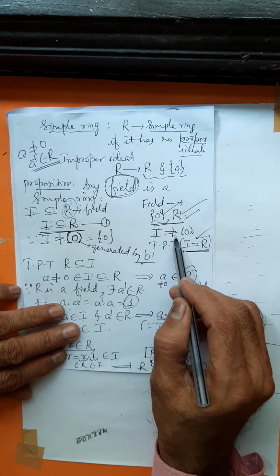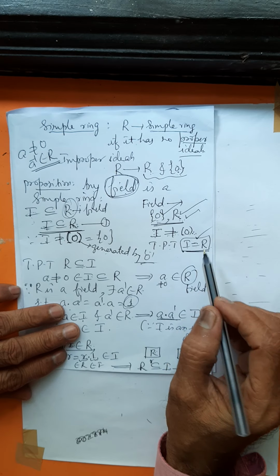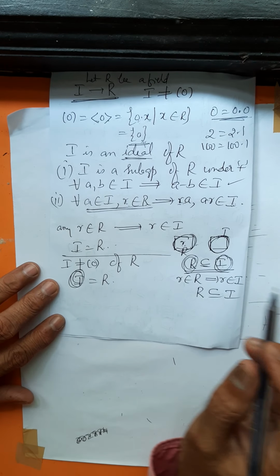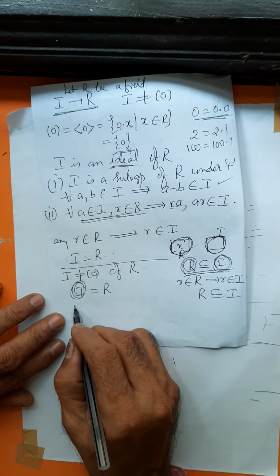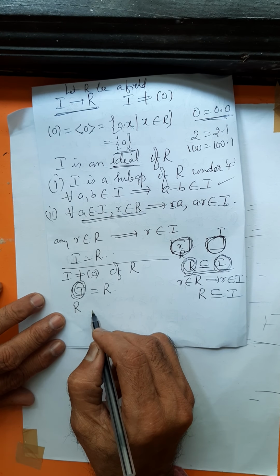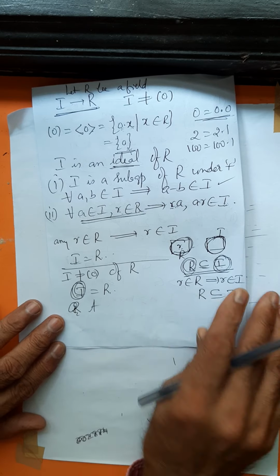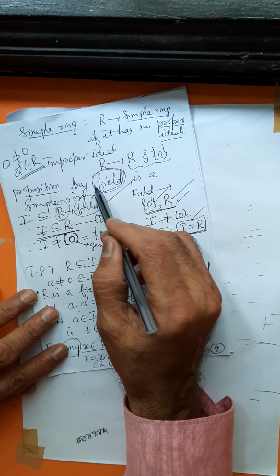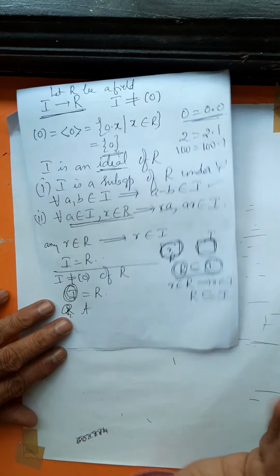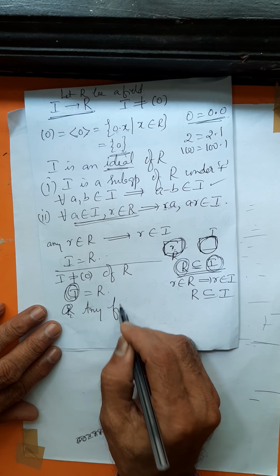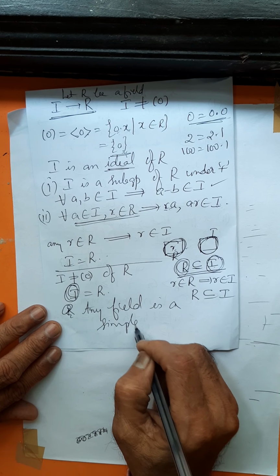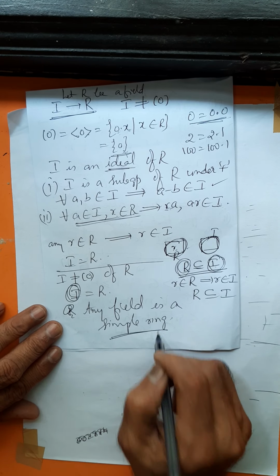If you assume that I is not a zero ideal, you have to prove that I is equal to R. So you are proving that I is equal to R. Hence, your ring is a simple ring. A field is a simple ring. R is a field. You are assuming that R is a field. Any field is a simple ring. Therefore, any field is a simple ring.